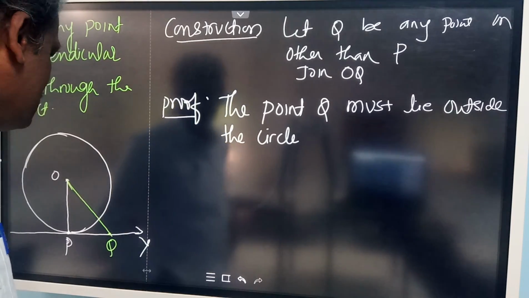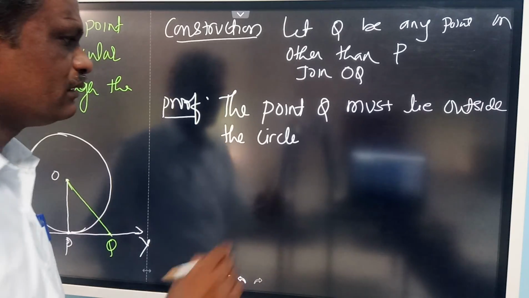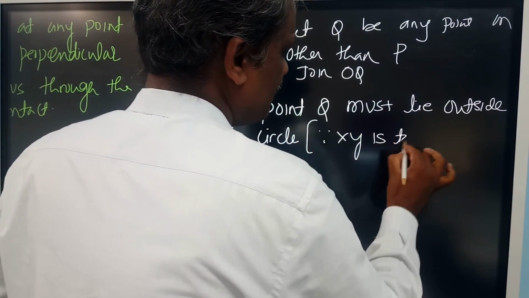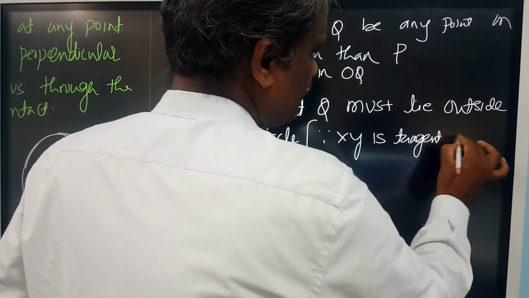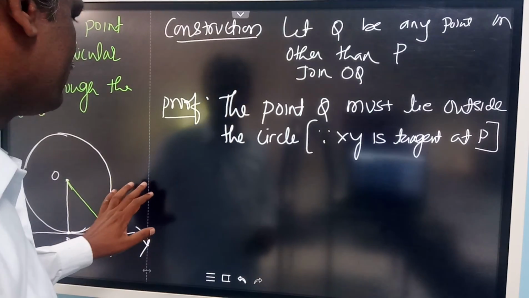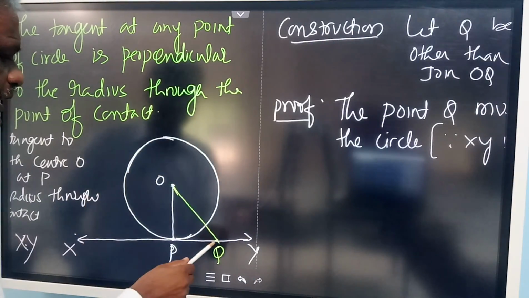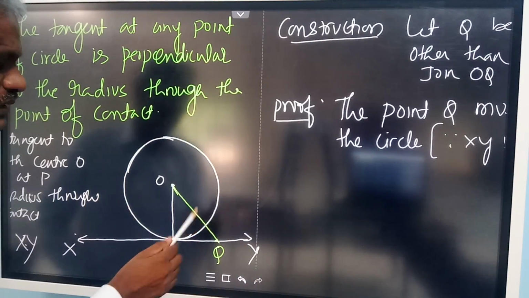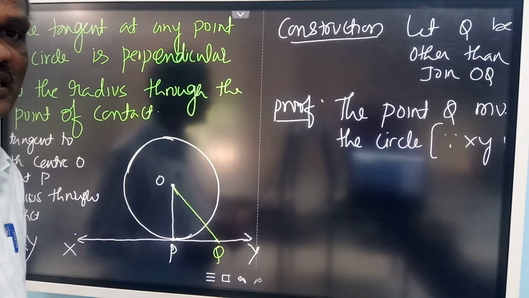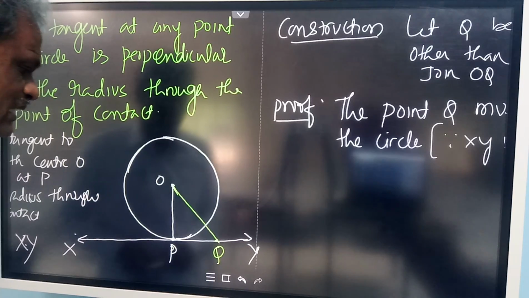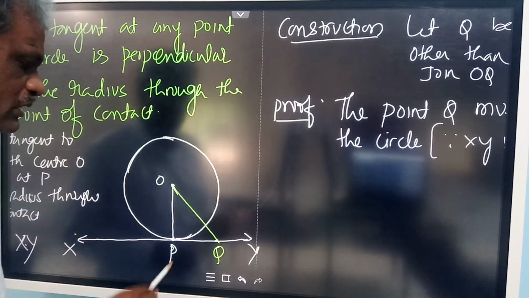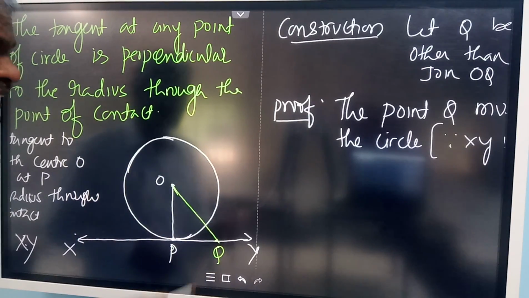Because XY is tangent at P. So that means only one common point will be there. See, if point Q lies on the circle, you will get two common points, one P and another Q, then it becomes a secant. Since XY is a tangent at P, P is the only point common to both the circle and the tangent. If I take Q also